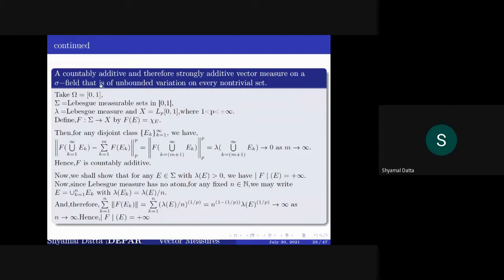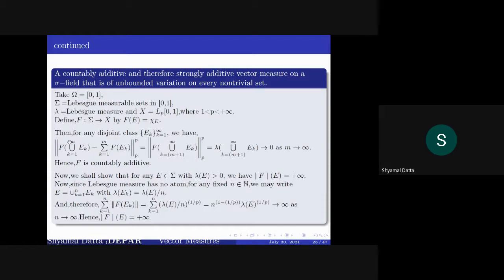If you take omega equal to [0,1] and sigma the Lebesgue measurable sets in [0,1], and take X equal to L^p[0,1] and define F from the Lebesgue measurable sets to X as F of E equal to chi E, then you can show that its variation over E is plus infinity whenever lambda of E is positive.